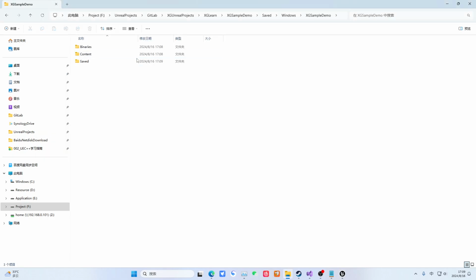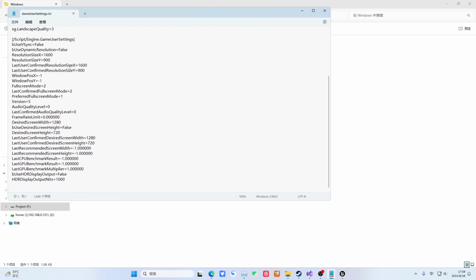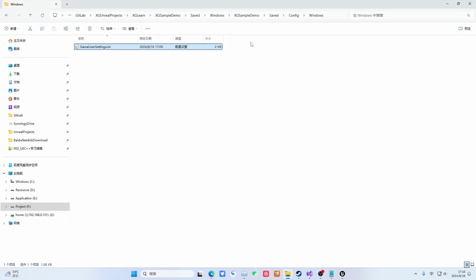Now pay attention to this area. Then there is a save here. And here there is a config. In Windows, there are some settings. So here, you can change the default resolution. You can see some settings regarding count can be adjusted here.